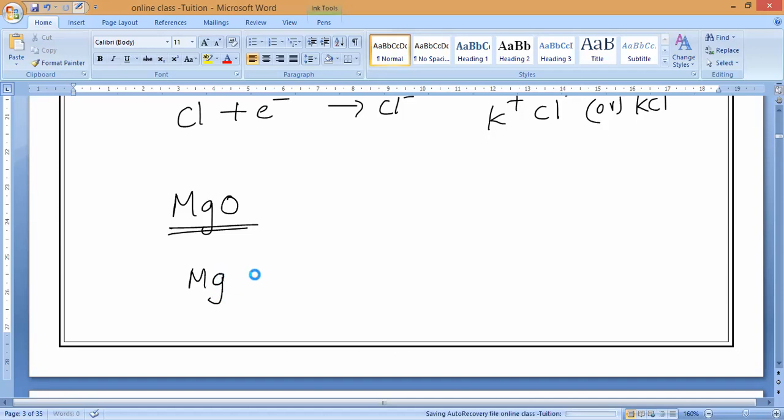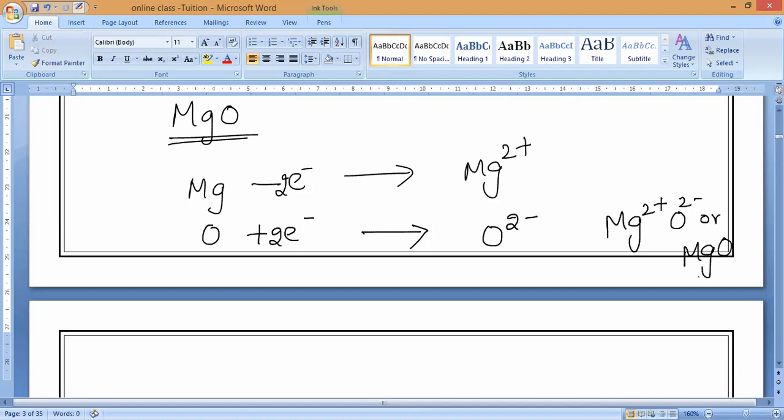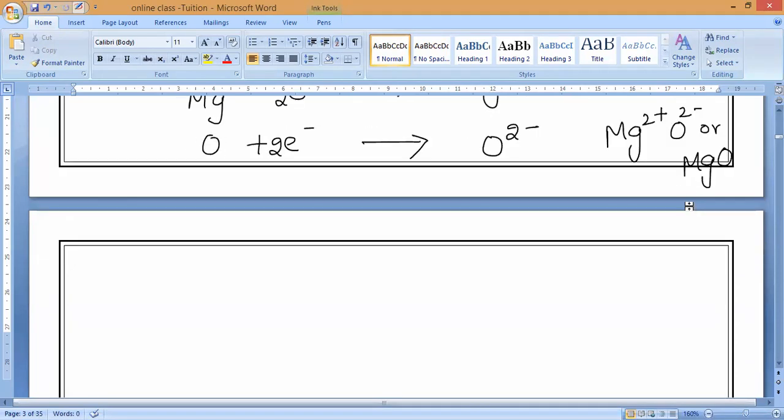How will it form? Magnesium, how many electrons will it lose? Check it and tell me. It will lose 2 electrons and form Mg2 plus. Next, oxygen, how many electrons will it gain? Check your notebook and tell me. It will gain 2 electrons and turn into O2 minus. So what is the MgO formula? Mg2 plus O2 minus, MgO. What are the ions present here? Mg2 plus and O2 minus. Okay, guys? Please respond.